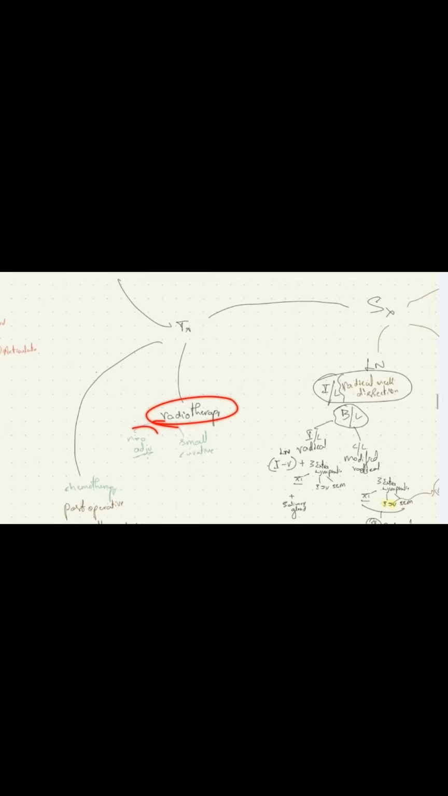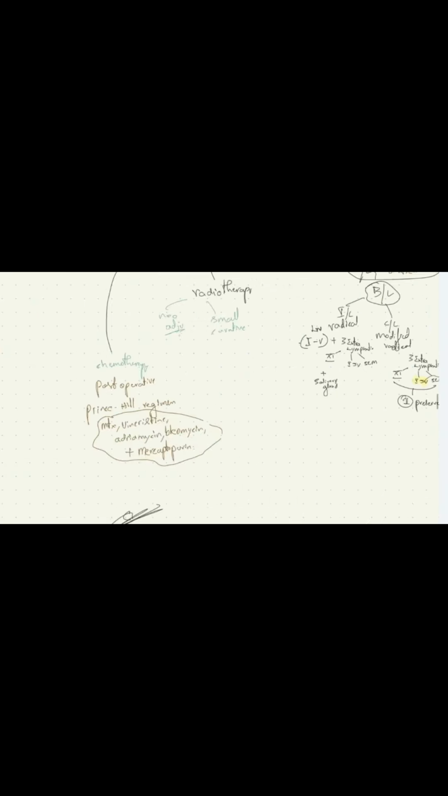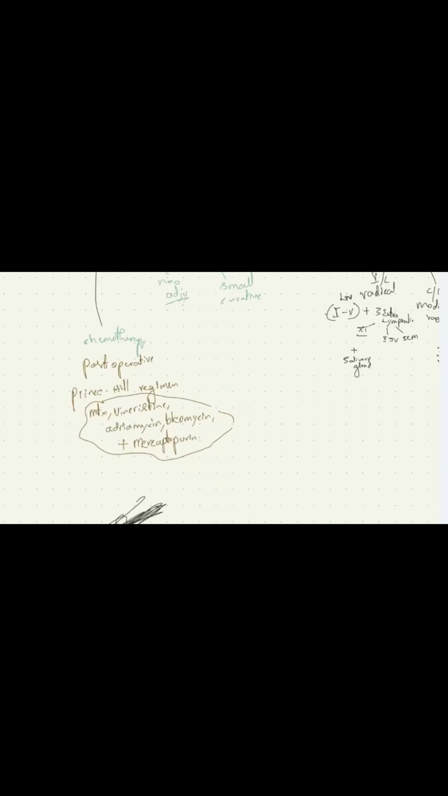Radiotherapy, we saw adjuvant, and if the lesion is small, we give curative radiotherapy. Chemotherapy, we have one regimen called the Princess Hill regimen, with methotrexate, vincristine, adriamycin, bleomycin, and mercaptopurine. This is all about carcinoma of the tongue.